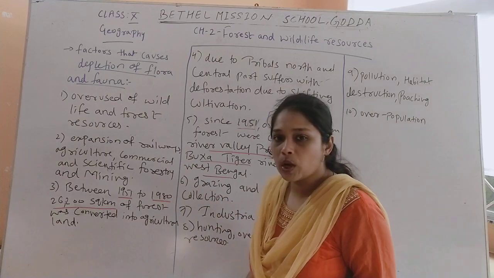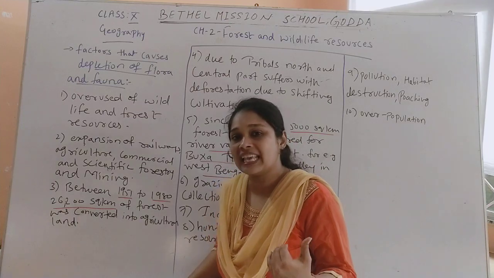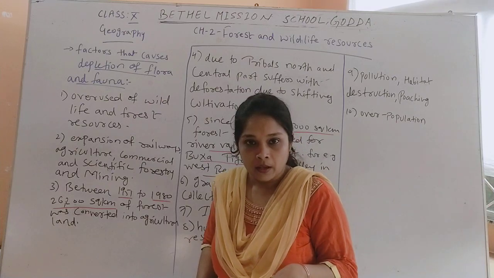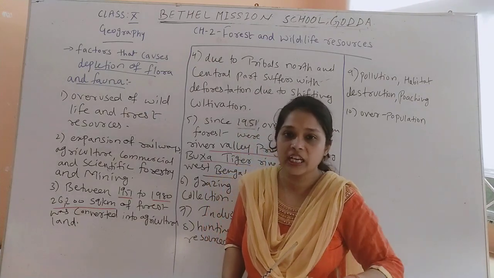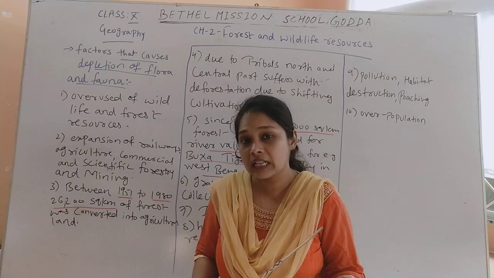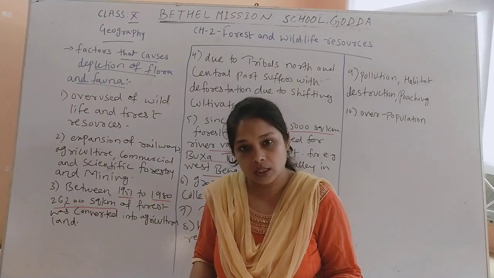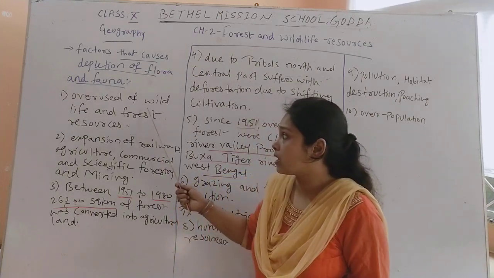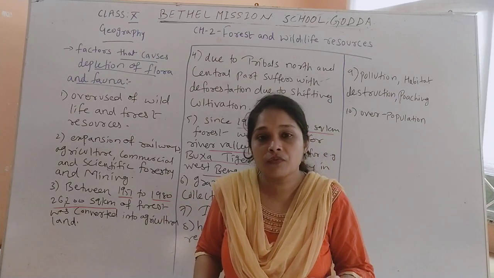Okay. First one is overuse of wildlife and forest resources. As we have seen, human beings are overusing the forest resources and wildlife which we have in the forest. In forest we can see that many plants can be used for medical purposes, and many animals can also be used for various purposes, for commercial purposes. That is why human beings are overusing the forest resources and wildlife resources, because of which they are getting depleted. This was the first reason.